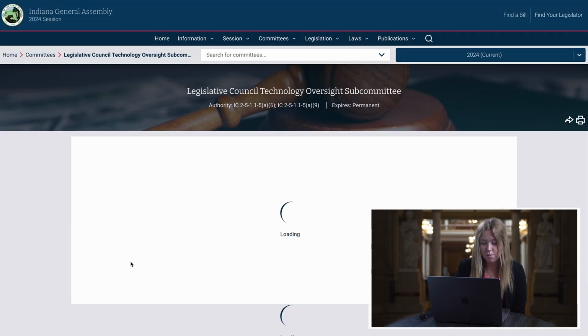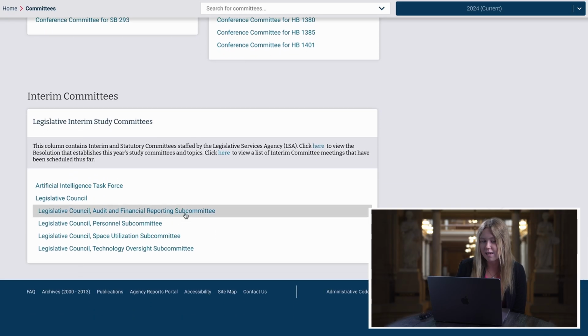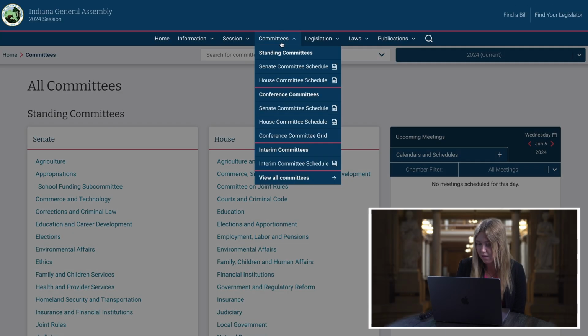Yep. So there's nothing much to show for this right now, but typically at a certain point in the year, normally later in the year, there will be more information here. Okay, we're going to go ahead and scroll back up and go back to the committees page. That was your look into committees on the IGA site. Now let's move on to the legislation tab. This was how you can find legislation by the committees tab.